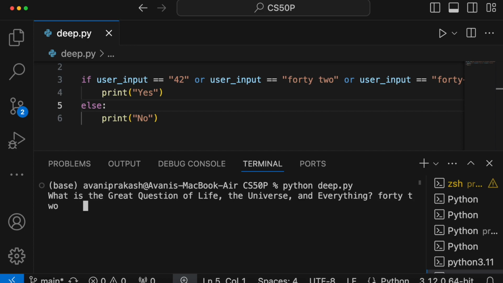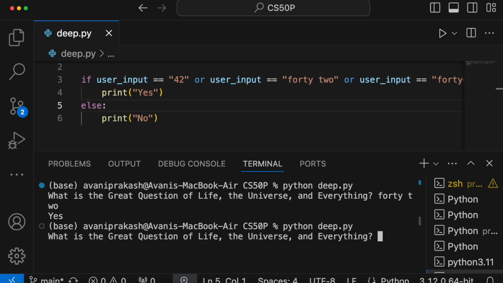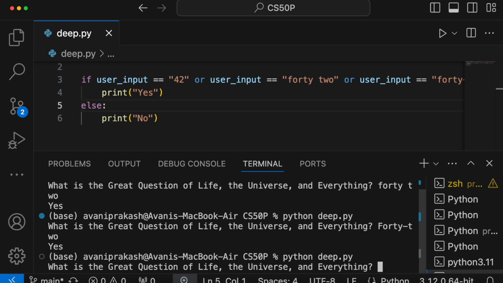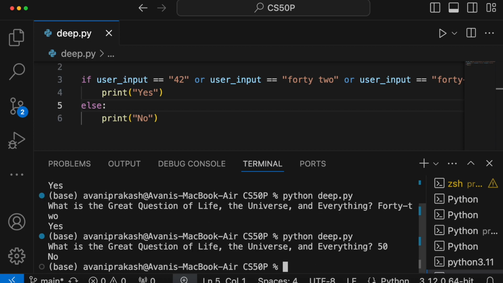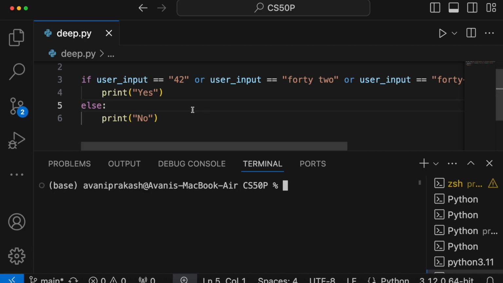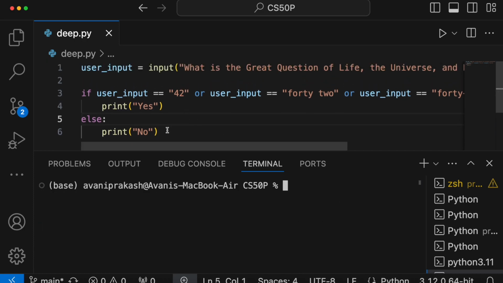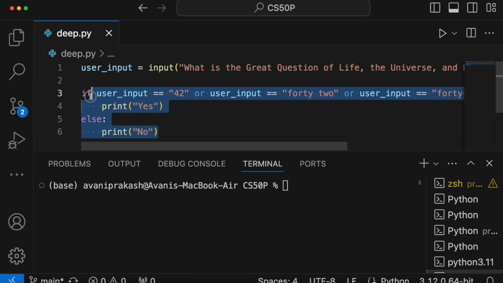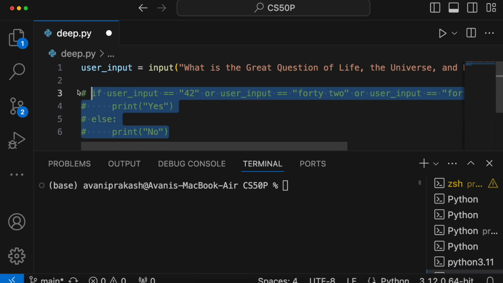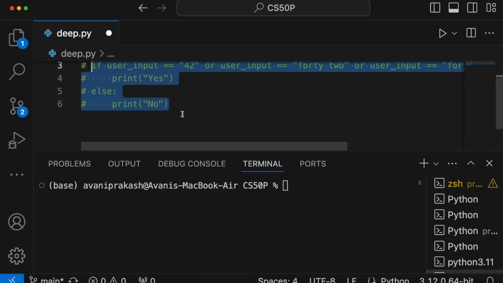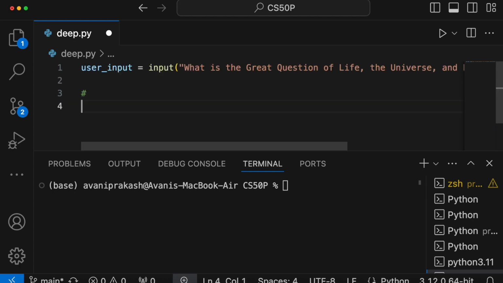42 with some spaces, yes. One more time, 42 and I am putting a tab, yes. If I put 50, it is no. Let me clear it one more time. Apart from it, the third method that we can use is the match statement. Let us do that one as well.